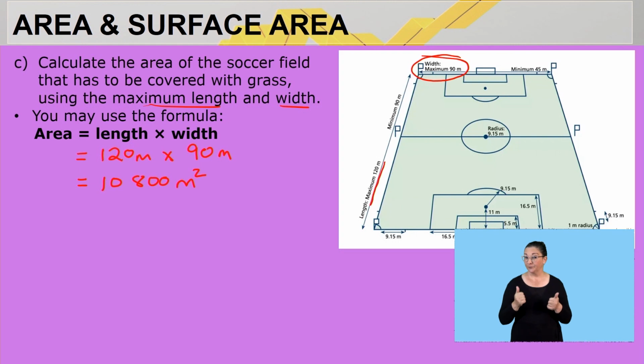Guys, are we clear on that? We are very specific here. It needs to be the maximum length as well as the maximum width. All right, so that gave us an answer of 10,800 square meters that needs to be covered with grass.